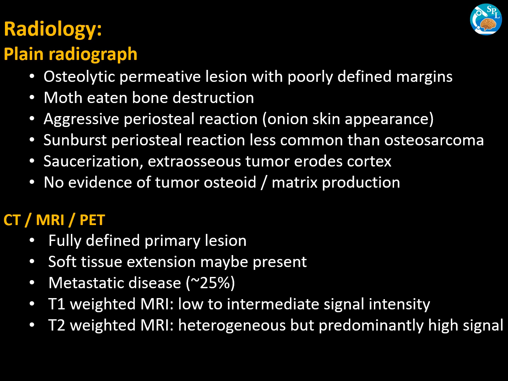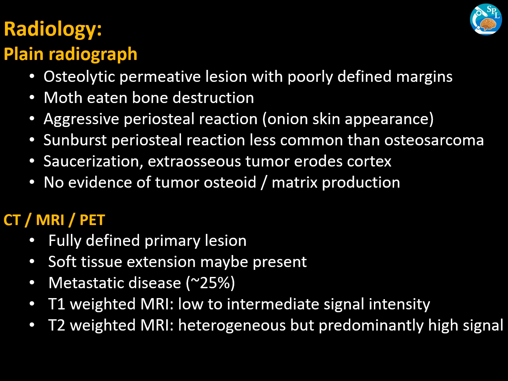On imaging, that is on plain radiograph, the lesion is osteolytic and permeative with poorly defined margins, having a moth-eaten destruction of the bone. Aggressive periosteal reaction, which may look like an onion skin appearance, is present. Sunburst periosteal reaction is less common than that found in osteosarcomas. Saucerization and extraosseous tumor erode the cortex. There is no evidence of tumor osteoid or matrix production in Ewing sarcoma.